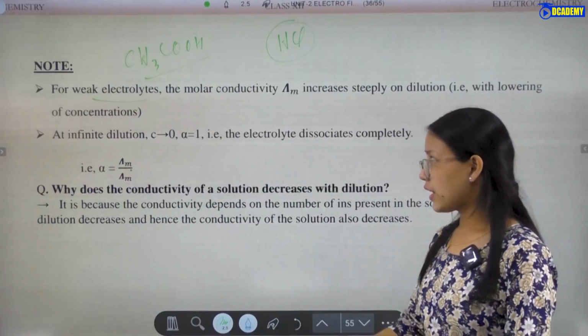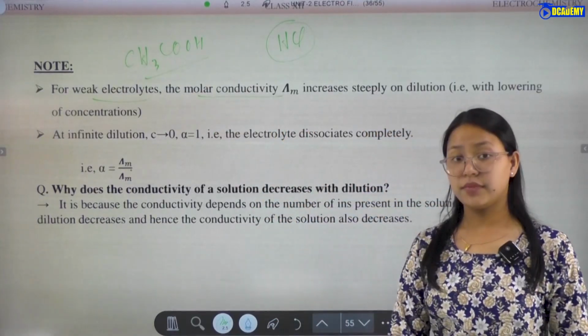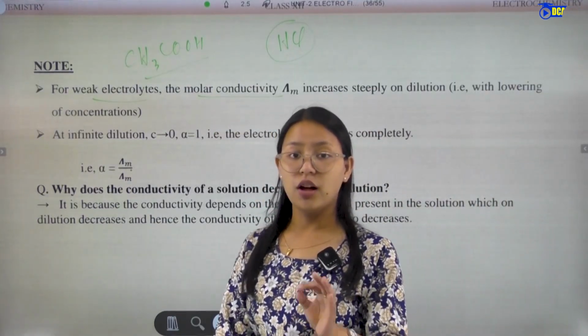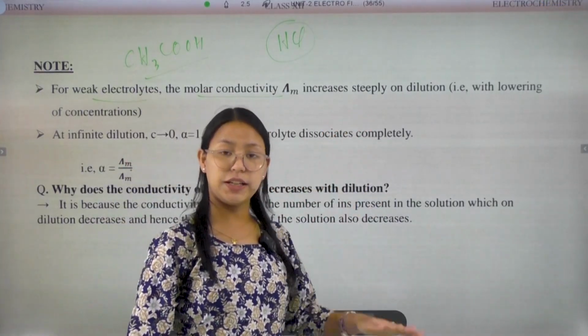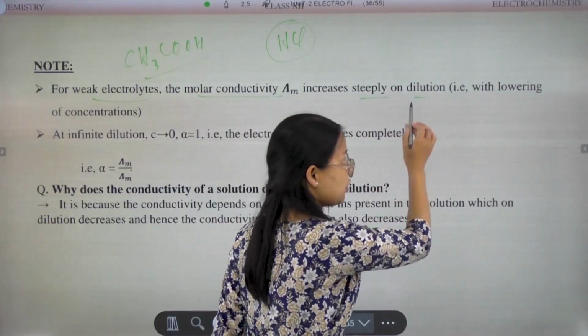So for the weak electrolytes, the molar conductivity, limiting molar conductivity. Molar conductivity increases steeply on dilution.